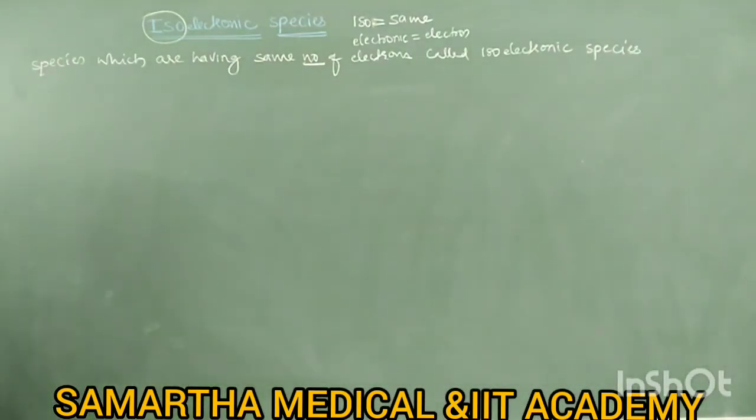Right? So the species which are having the same number of electrons are called isoelectronic species. It means all isoelectronic species have the same number of electrons.